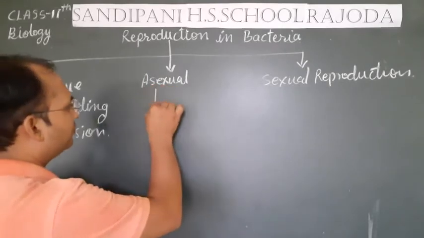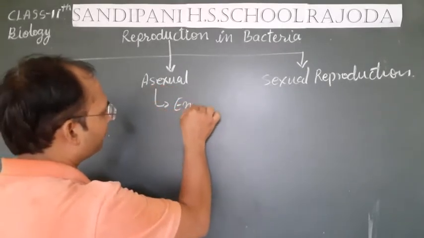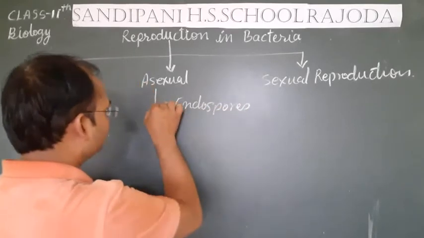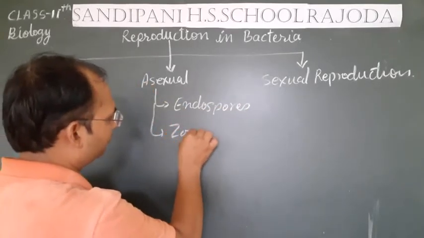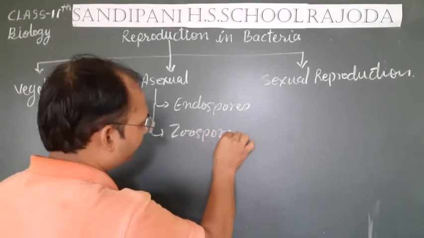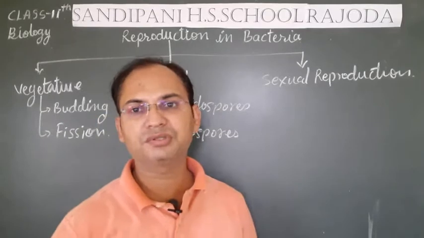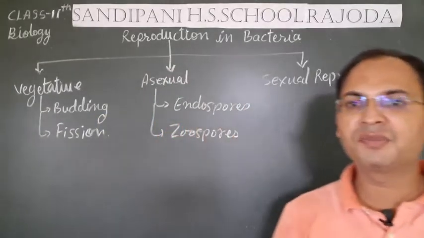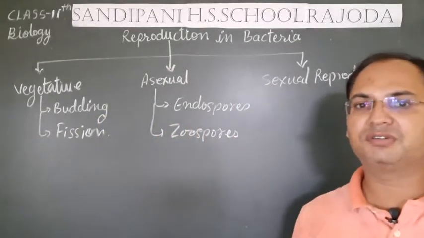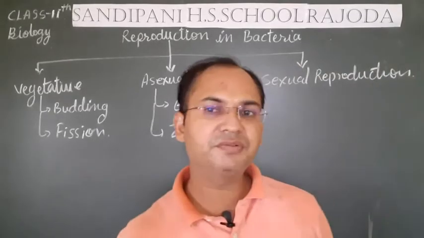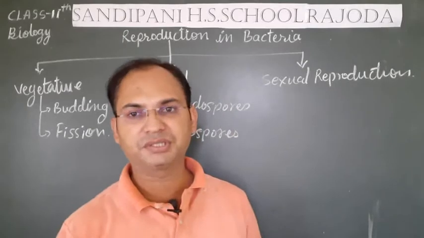Now, asexual reproduction can also be further divided into two parts. One by endospore and second is by zoospores. We will see what are endospores and what are zoospores. These are the two important methods of asexual reproduction. And third one, the complicated type of the reproduction, that is sexual reproduction.